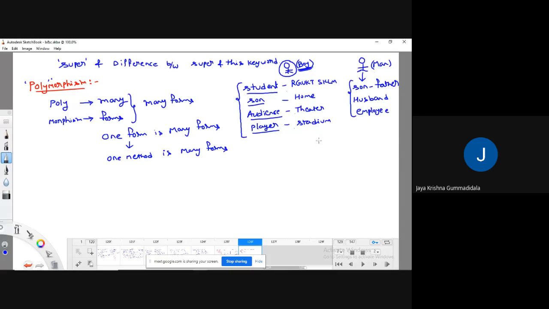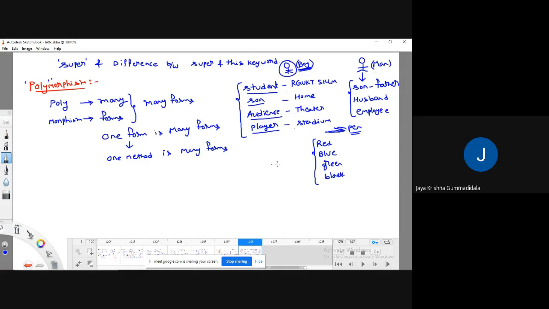Like for example, there is a pen. Assume that it is a normal pen. This pen can act as a red pen at sometimes, a blue pen, a green pen, or a black pen. Depending upon the type, it changes its form. But the actual form is a normal pen.